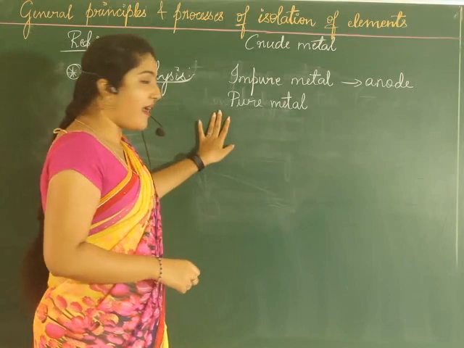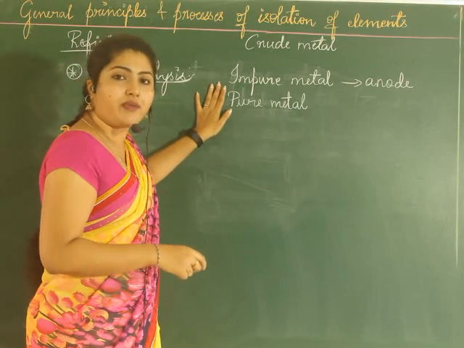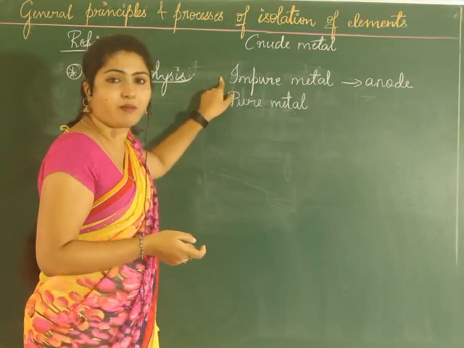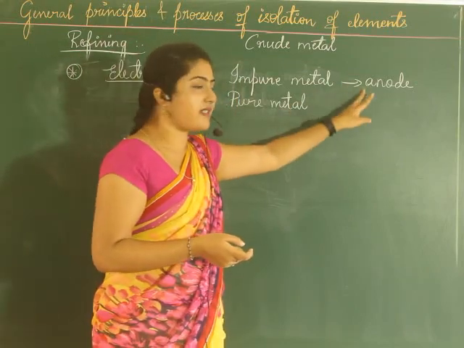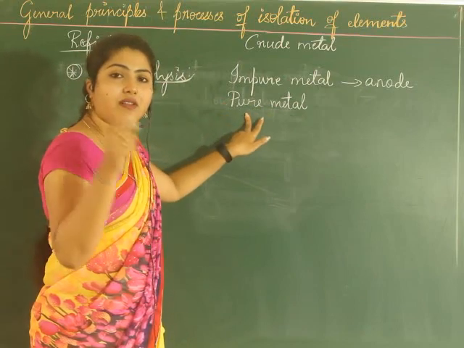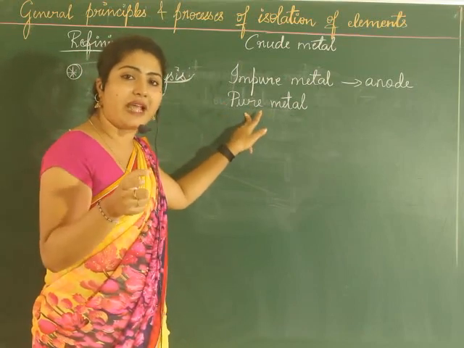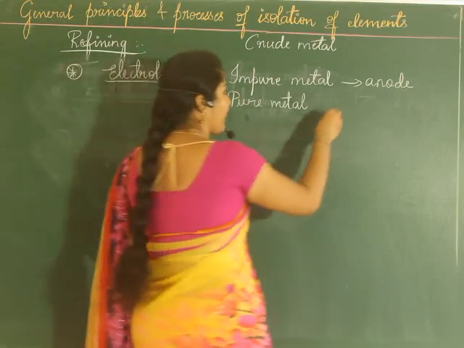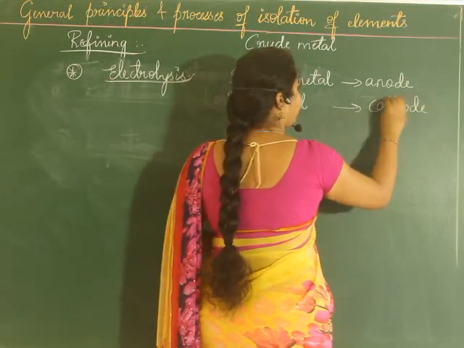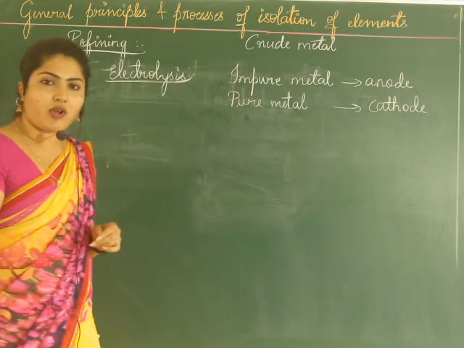Now say for example the example which we are going to consider is of copper. Now you want to refine copper, then the copper which you want to refine, the blister copper which we say, we take it as impure metal, which is taken as anode. Now what is taken as cathode? The refined copper you will be having, isn't it? That is taken as cathode.